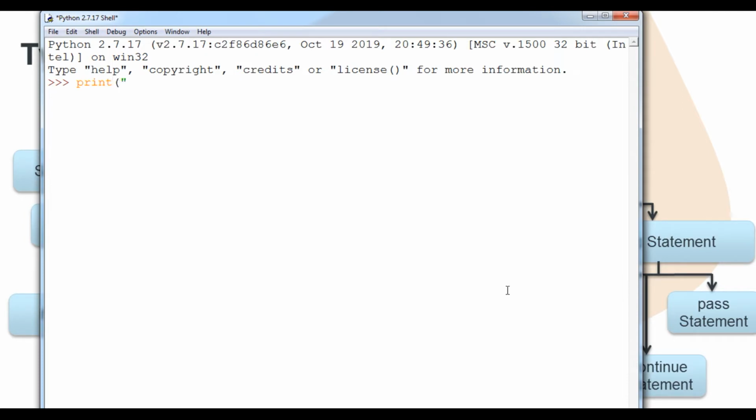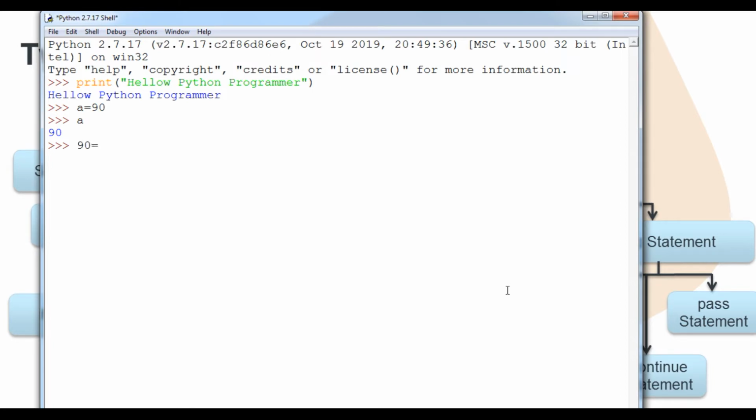I'm simply going to type here within double quotes Hello Python programmer, within round brackets, and you can see that this message has printed. Suppose a = 90, I have printed it, so it is also a statement.